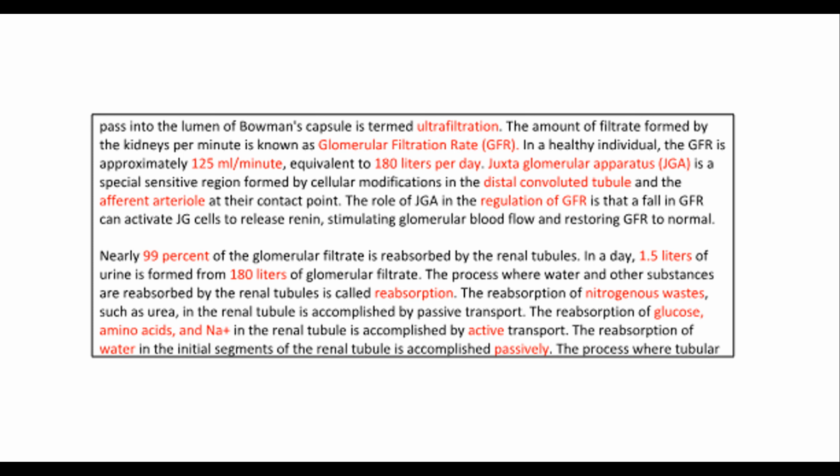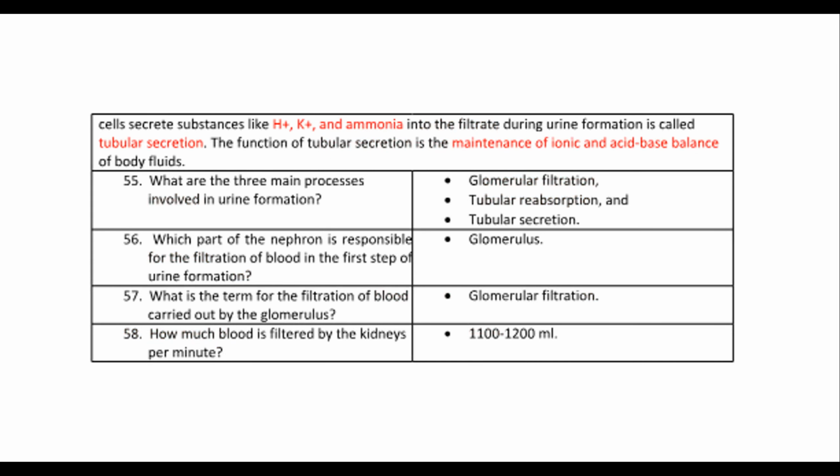The process where water and other substances are reabsorbed by the renal tubules is called reabsorption. The reabsorption of nitrogenous wastes, such as urea, in the renal tubule is accomplished by passive transport. The reabsorption of glucose, amino acids, and Na+ in the renal tubule is accomplished by active transport. The reabsorption of water in the initial segments of the renal tubule is accomplished passively. The process where tubular cells secrete substances like H+, K+, and ammonia into the filtrate during urine formation is called tubular secretion. The function of tubular secretion is the maintenance of ionic and acid-base balance of body fluids.